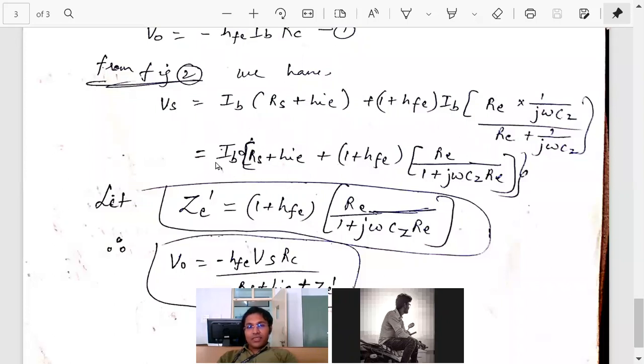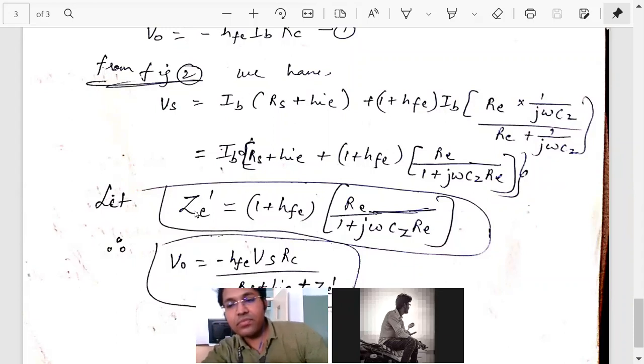So this also has to be voltage. For this to be voltage, already we have current, which means inside the braces it should be resistance or impedance. If you have a j term, it is impedance. If you don't have this j term, then it is resistance. So we have a j term, which means this term has to be impedance. Because this term is associated with the emitter RE, I will call it ZE dash, the impedance present at the emitter terminal.